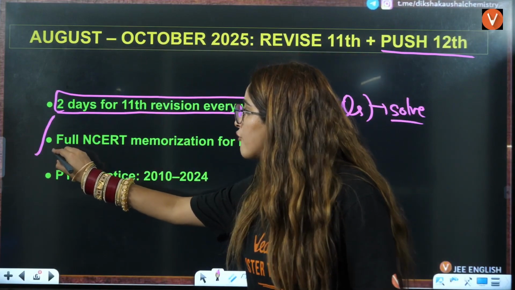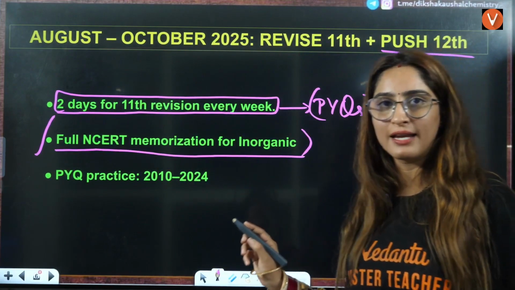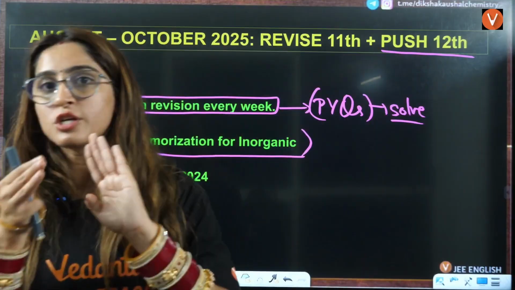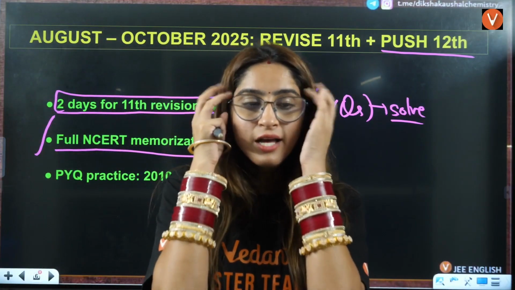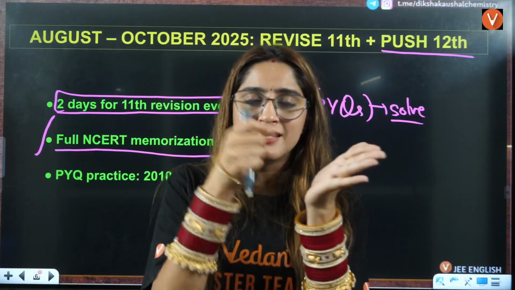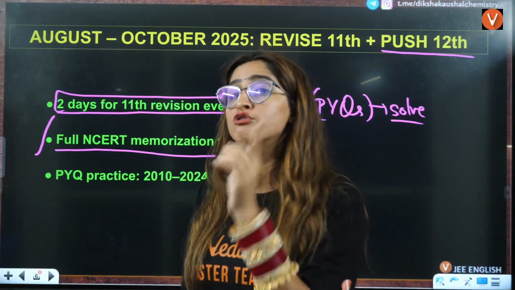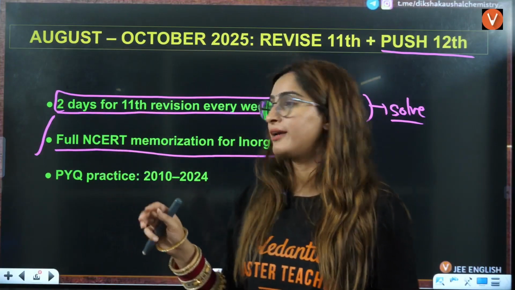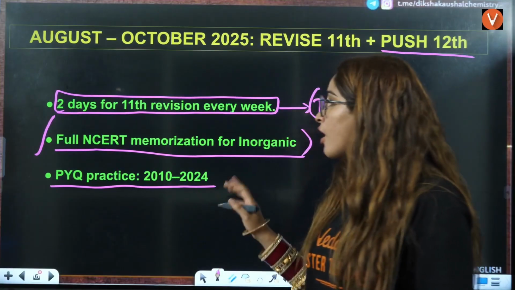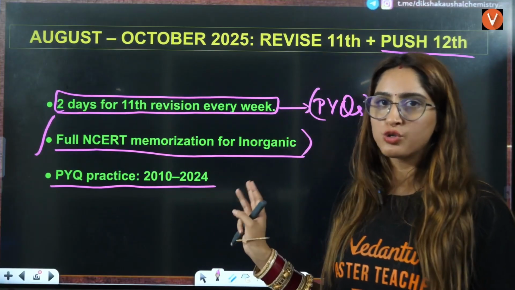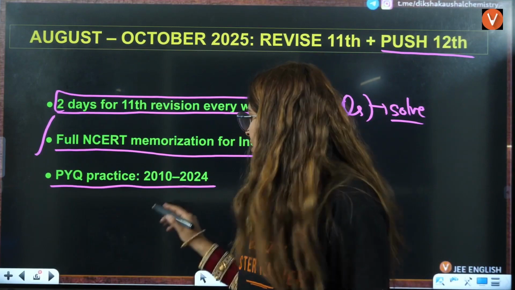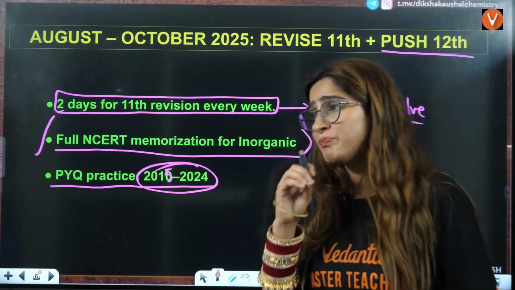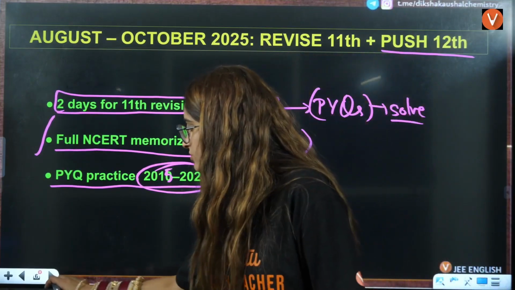Next is full NCERT memorization for inorganic. In these 3 months, NCERT of inorganic chemistry should be literally in your mind. Every single line of NCERT should be on your tips. You should highlight the important lines and make your own notes, which is very important. Then do PYQ practice of the last 15 years at least. Okay, let's make it 10 years only. Even if you do 10 years, that would be enough for you.